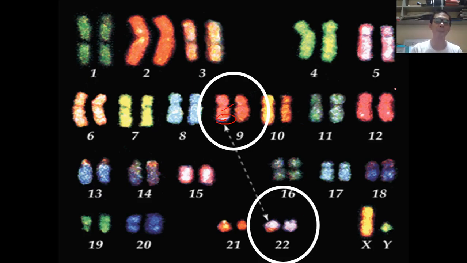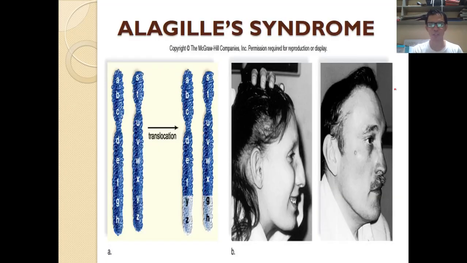If this happens, there will be an effect on the organism. One example of a syndrome that is attributed to translocation is the Albinism syndrome. What happens here is the affected chromosome, or the affected gene, is the gene for the development of a normal functioning of the liver.